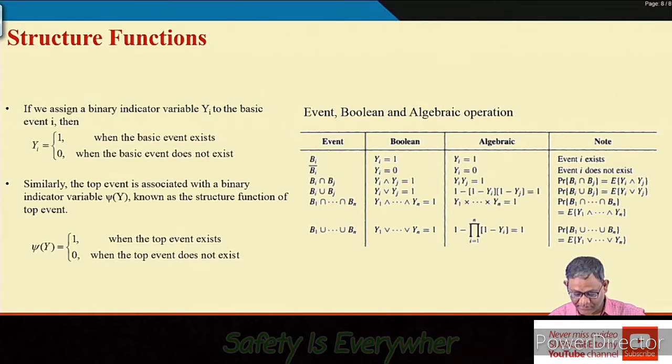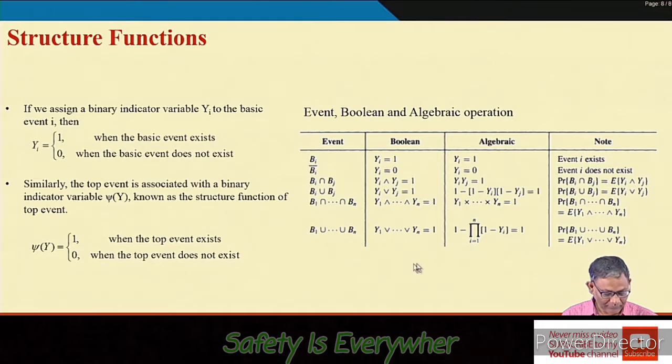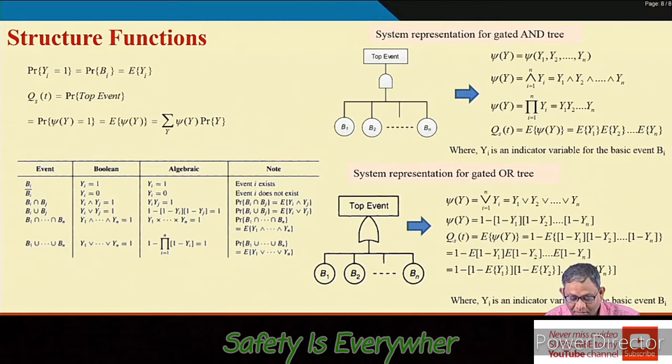Now with this simple representation, we will go to the next slide, where our aim is to show you how the structure function works in the case of an AND gate and an OR gate. I already told you that the probability of yi equal to 1, that is, the probability that event bi exists, is nothing but the expected value of yi, where y is an indicator variable.